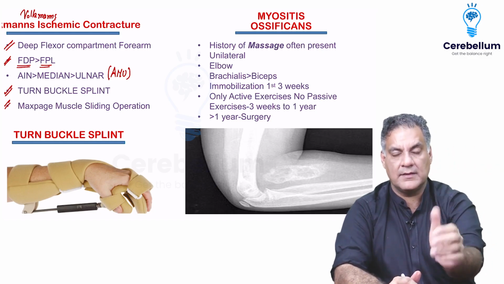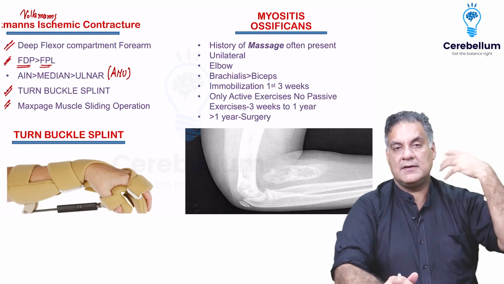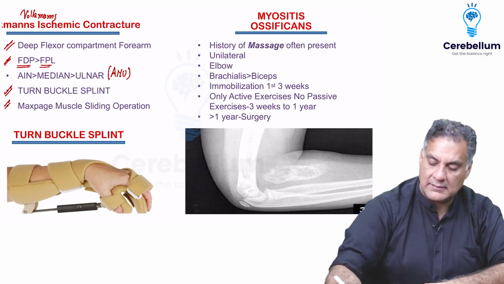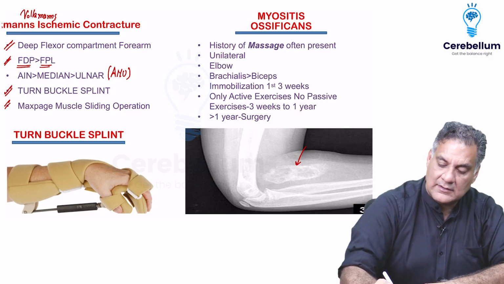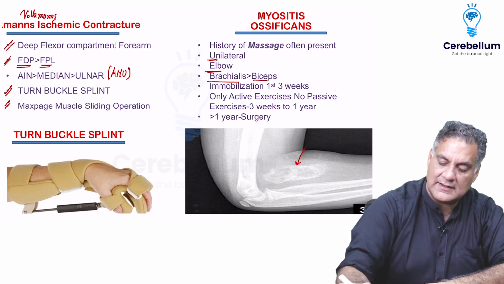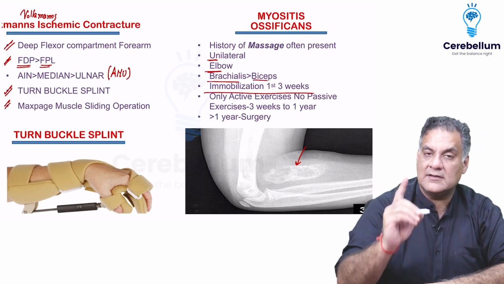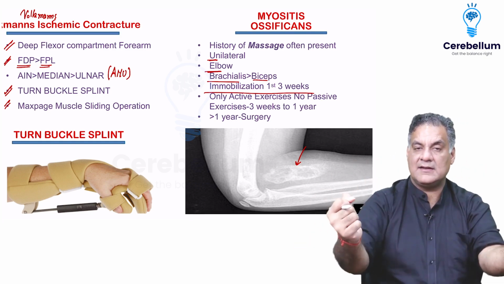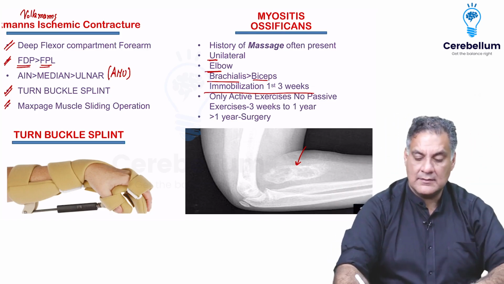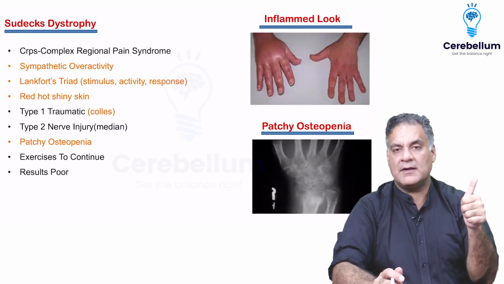So compartment syndrome, cast, and if you don't relieve the pressure, it leads to contracture of the muscles. If you have a child with an injury around the elbow and an osteopath did a massage, it will form bone around it. This is called myositis ossificans. It is usually around the elbow, one side, brachialis more than biceps. Initial treatment is cast for the first 3 weeks. After that, ask the patient to mobilize himself, called active movement. If you do it, that's passive. It's equal to massage. Don't touch it, right? And if it is beyond 1 year, you operate on it.